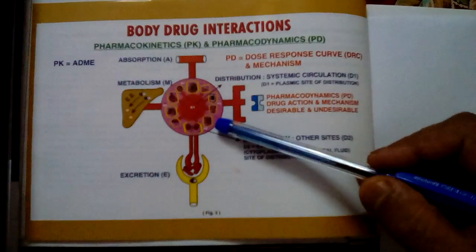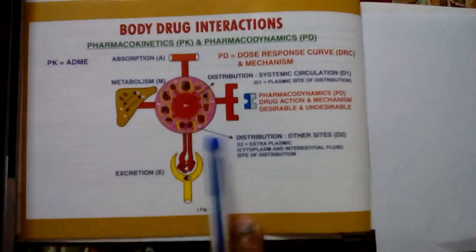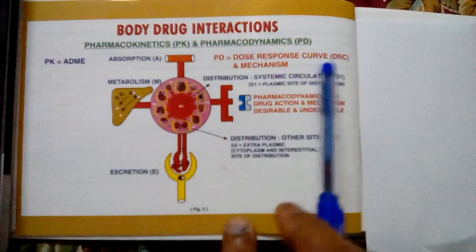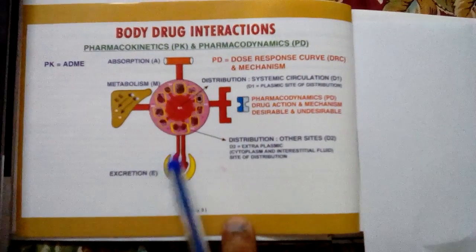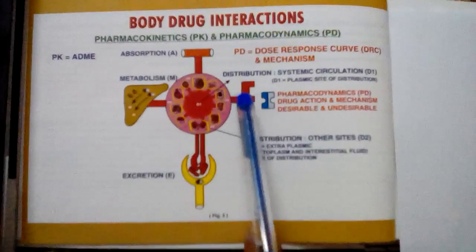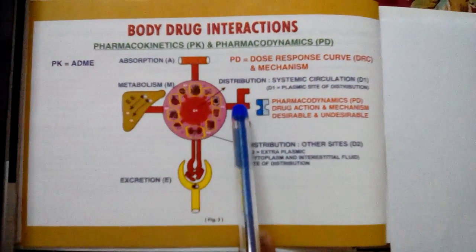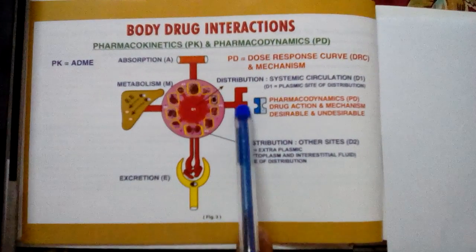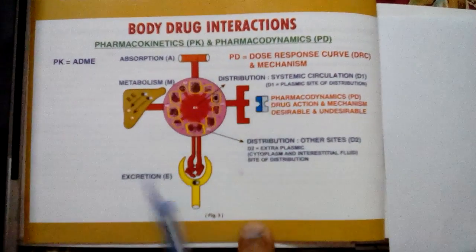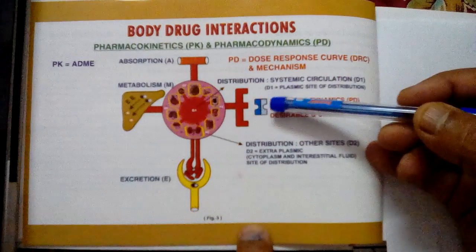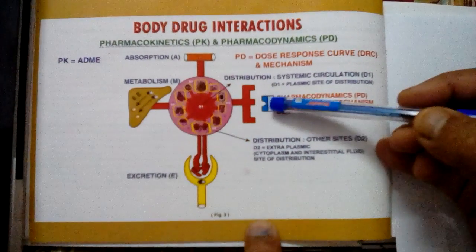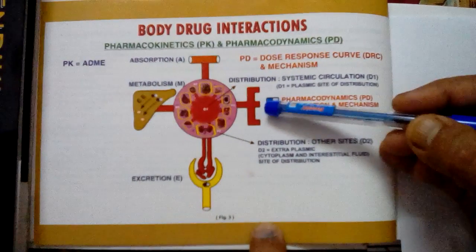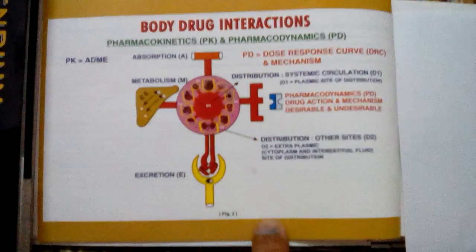Now on the other hand, if you see on this side, you find how you can form a dose response curve or the DRC and the underlying mechanism. And this is what I have shown here, that as far as the pharmacokinetic is concerned, the drug action and the mechanism of undesirable as well as desirable effects. So I have mentioned two types of receptor. One is the desirable receptor and the other is the undesirable receptor. Many times the desirability and undesirability may be associated with each other.